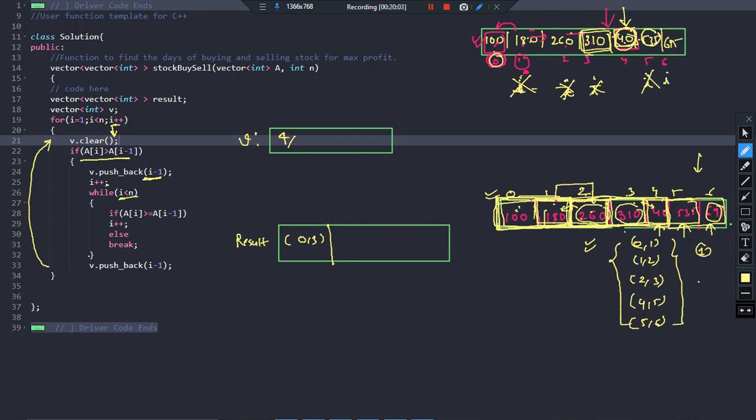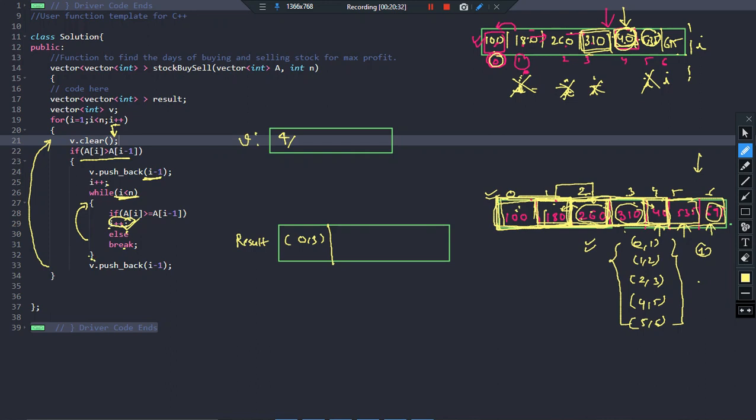While I less than n, so obviously I is less than n only, right? What should we do? If a of I is greater than equal to a of I minus 1, so a of I is 625, I minus 1 is 535, basically it is greater, which means I can do I plus plus. I plus plus means you just went outside. Done. Else break. Come outside. So I plus plus I did, and the next time I am coming here, I found out that my I has basically surpassed this limit range. So it will no longer do I plus plus.